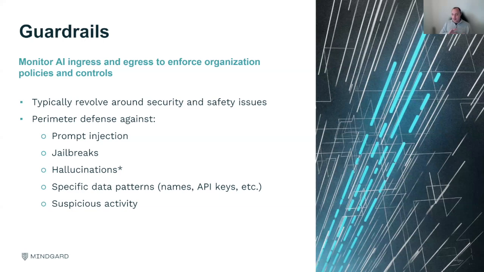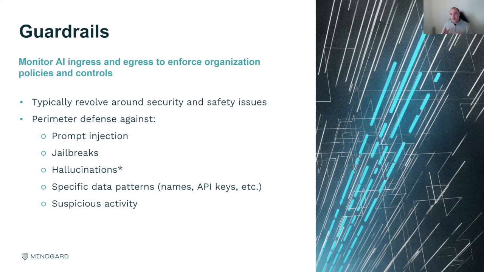The type of challenges that the guardrails use to monitor and potentially block and control are things such as prompt injection or even jailbreaks. There's a small difference. So prompt injection is when I hide instructions within other instructions. Jailbreaks are instructions that try to result in safety-related issues. So guardrails are used quite often for these type of two things.